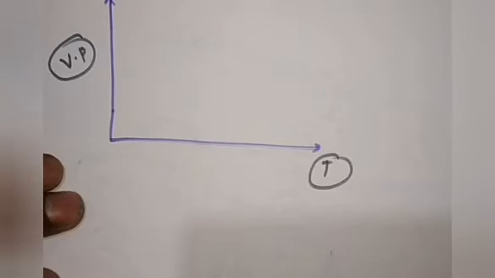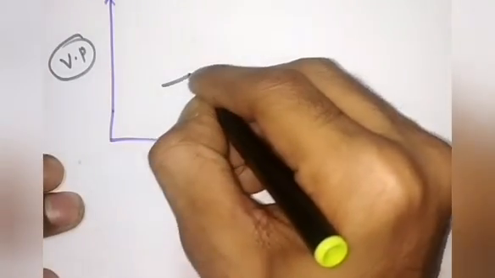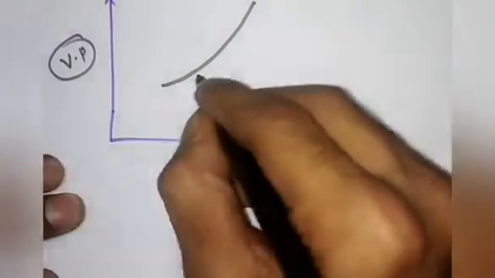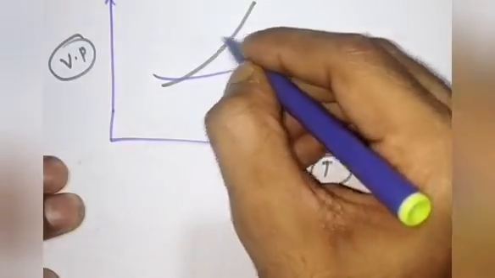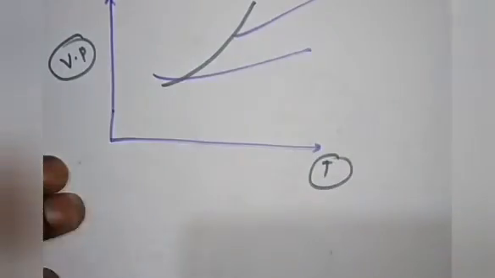Okay. So just understand. I am just drawing this graph over here.